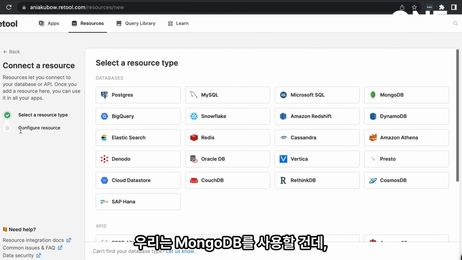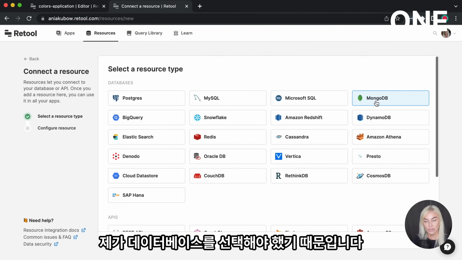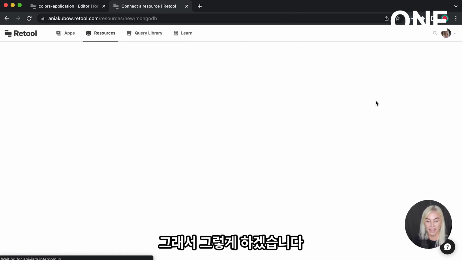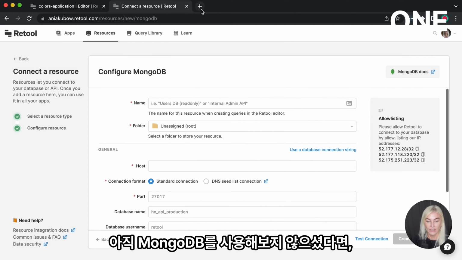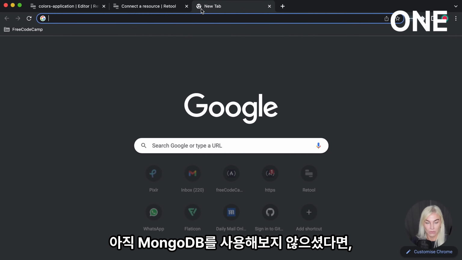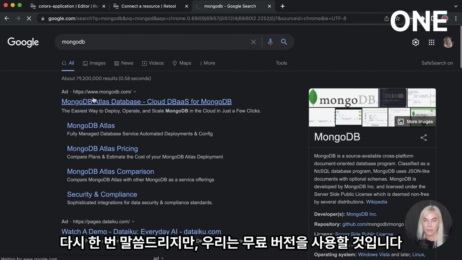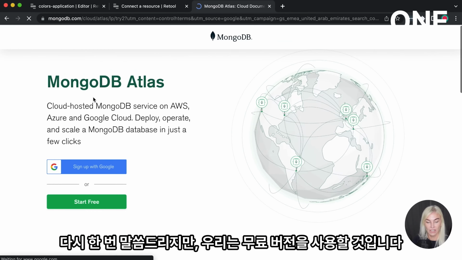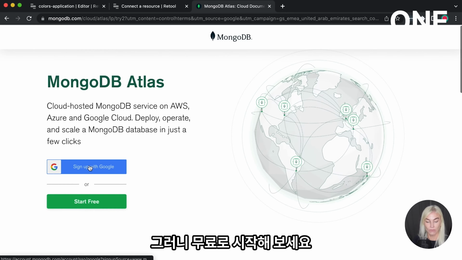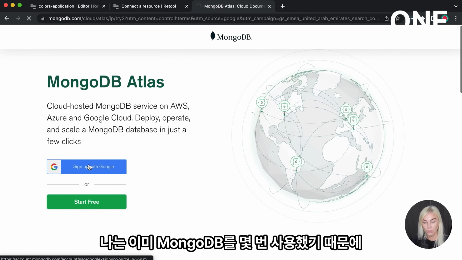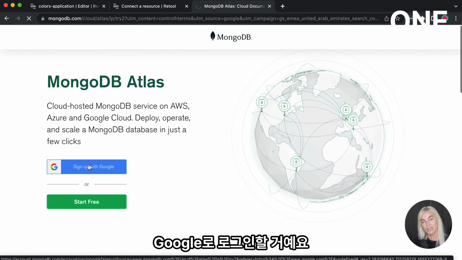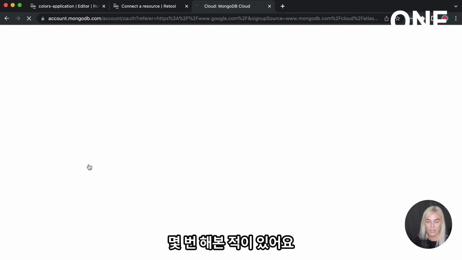We are going to use MongoDB for no other reason than I had to choose a database. If you haven't used MongoDB already, please go ahead and sign up. Once again, we are going to be using the free version, so go ahead and start for free. I'm just going to sign on with Google because I've already used MongoDB a few times before.